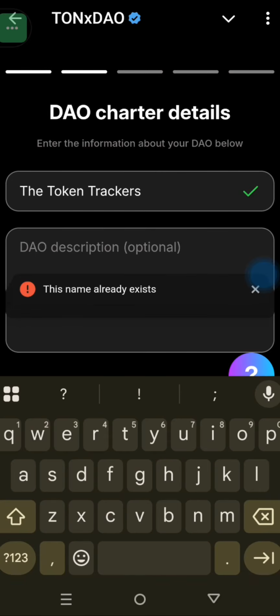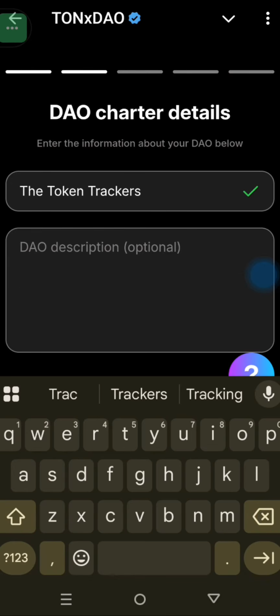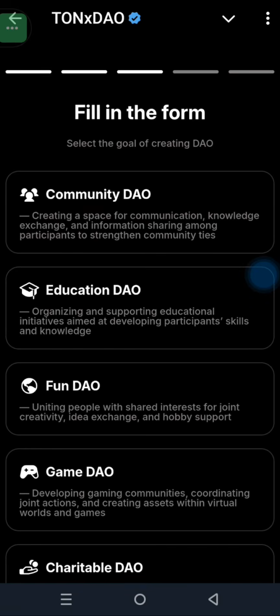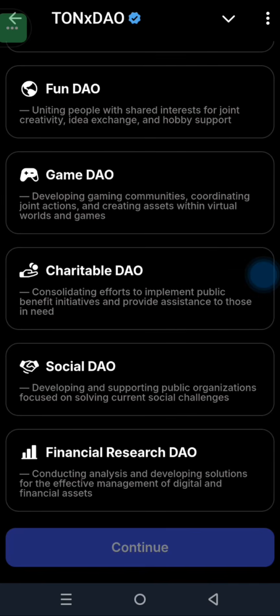So that's the name I have given the token trackers. So it's already there. So what do I have to do? You can give a DAO description. It's optional, so it's your choice. I'm not going to do it. I'll just click on continue, and then once I click on continue, it will now come right here.